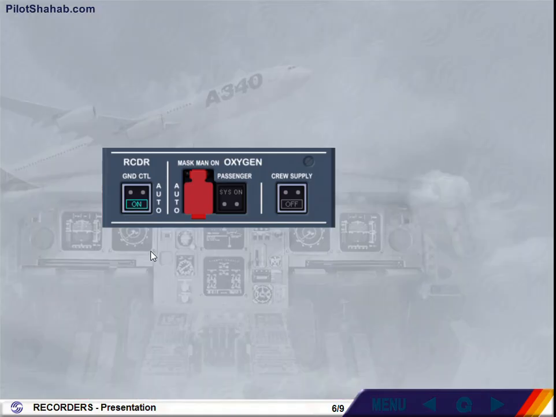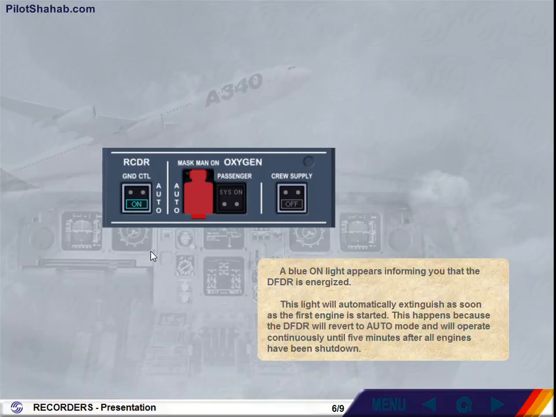A blue on light appears, informing you that the DFDR is energized. This light will automatically extinguish as soon as the first engine is started. This happens because the DFDR will revert to auto mode and will operate continuously until 5 minutes after all engines have been shut down.